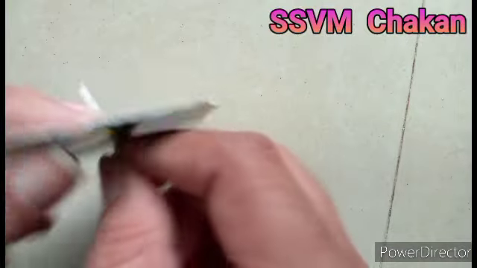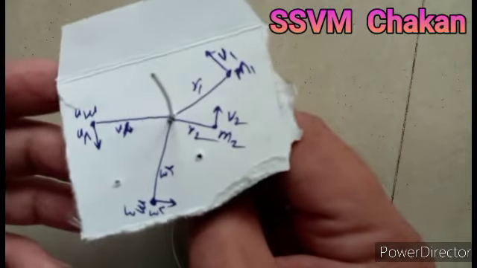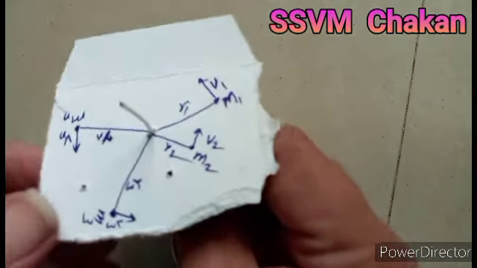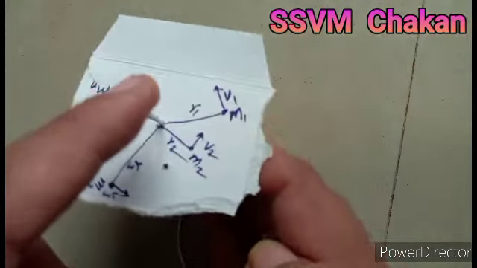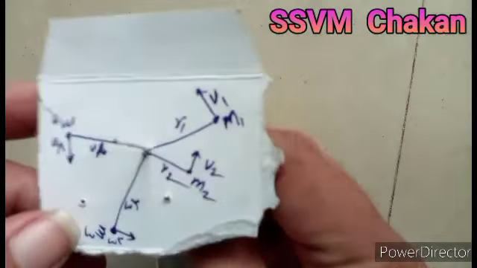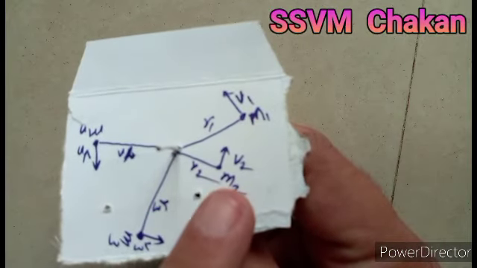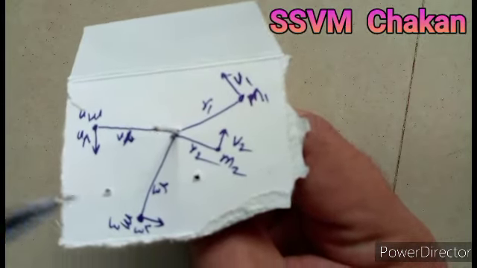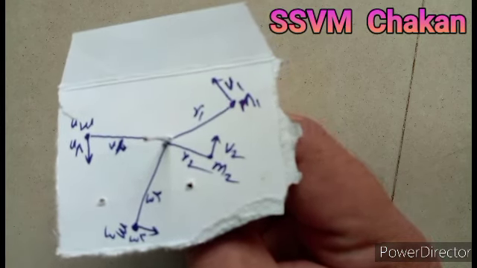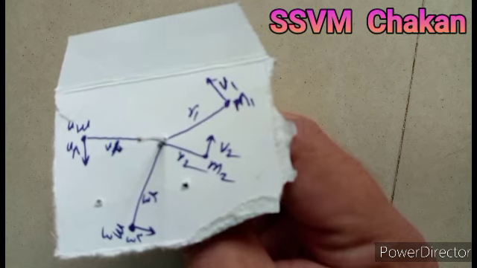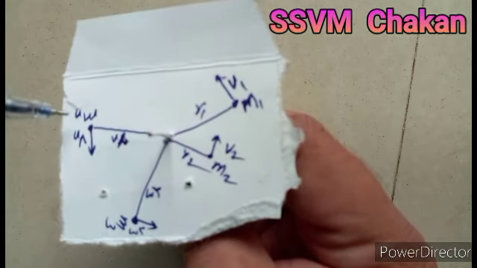For simplicity, we consider the body is rotated around this axis. The body is made up of a large number of particles, each particle having a mass. We consider every particle and its mass. Suppose the first particle has a mass m1, another particle has a mass m2, and a third particle has a mass m3. We don't know how many particles are present in the body. Let us consider the last particle as the nth particle whose mass is mn.